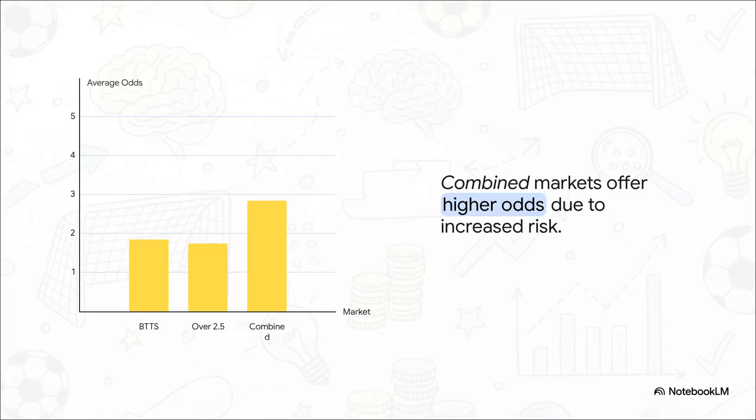Now, if you're feeling particularly confident, sportsbooks do let you combine them. But notice the odds jump here. Because you now need both teams to score and at least 3 goals total in the match, the risk is definitely higher. But as you can see, the potential reward jumps significantly. It's a fantastic market for sure, but you really should only touch it when you're looking at two highly aggressive teams that just completely ignore their defensive duties.